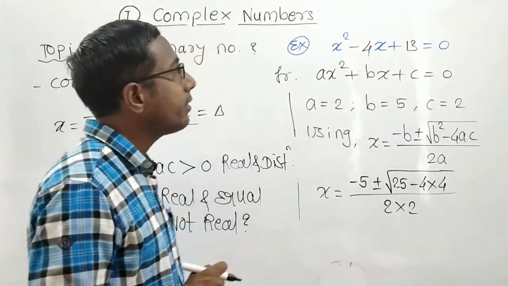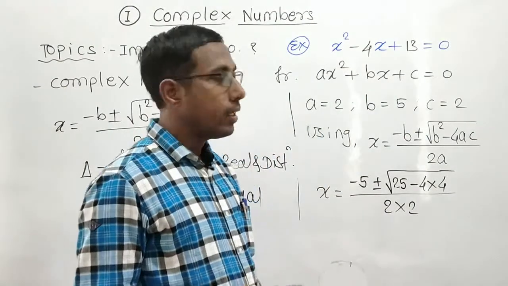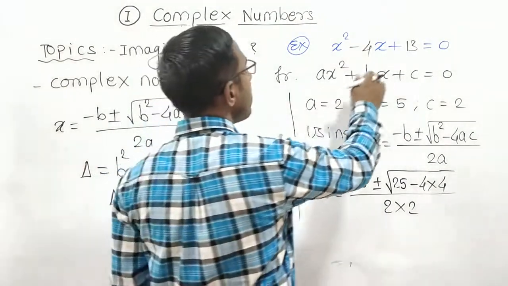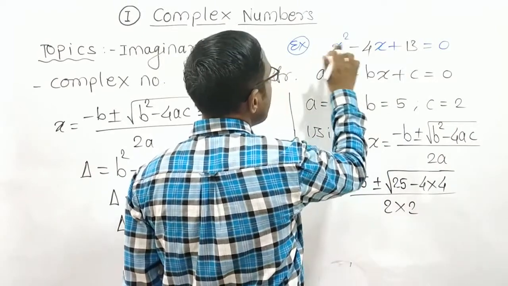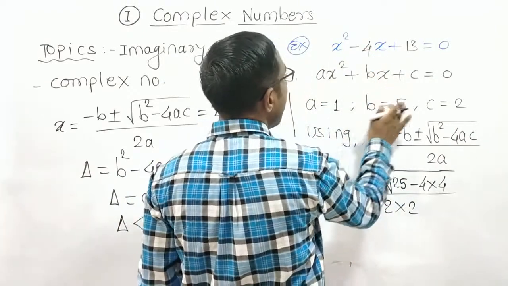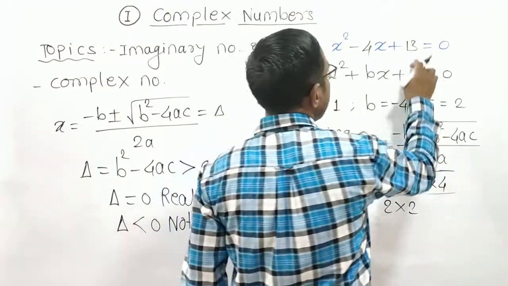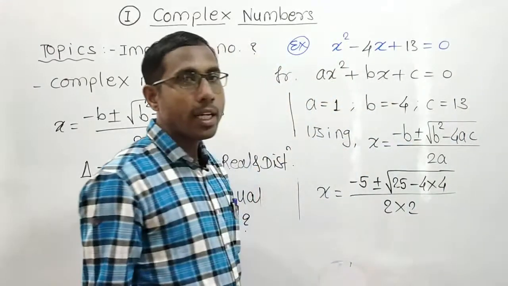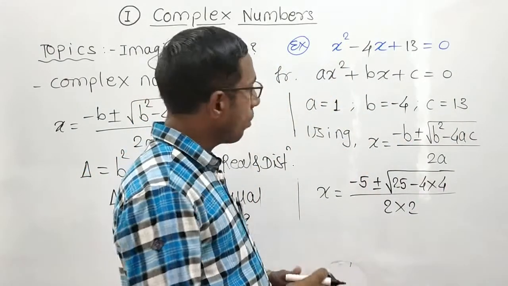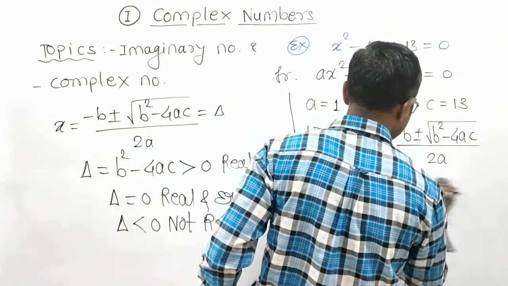Now let's see the same example, x square minus 4x plus 13. Compare this equation with ax square plus bx plus c. It gives the value of a as the coefficient of x square, which is 1. The coefficient of x is b, which is minus 4, and c as the constant term, which is 13. Is that clear?